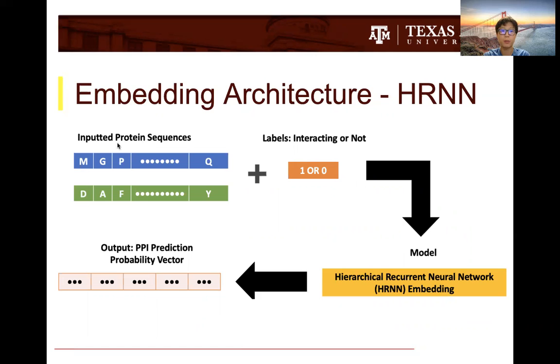Protein sequences can be represented as 1D modality text sequences with a label describing whether the inputs are interacting, so a 1, or a 0 for non-interactions. Now, this is all fed into our model that has an HRNN embedding, which is designed to model hierarchical structures in sequential data, which perfectly fits a protein. Now, the output would be a two-dimensional probability vector, one for interacting and the other for non-interacting. And both of these will sum up to 1. So that's our first embedding architecture.